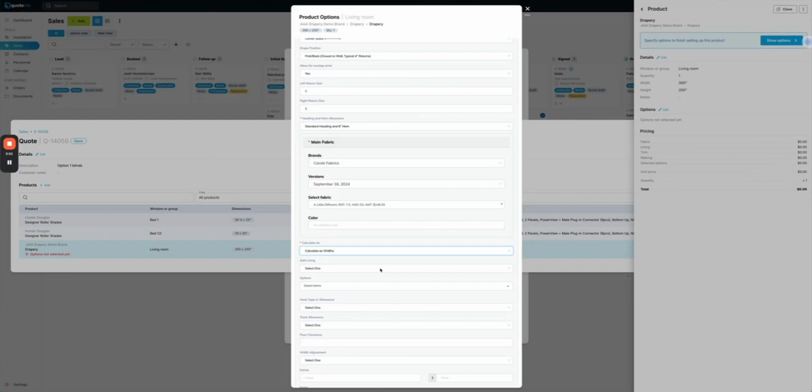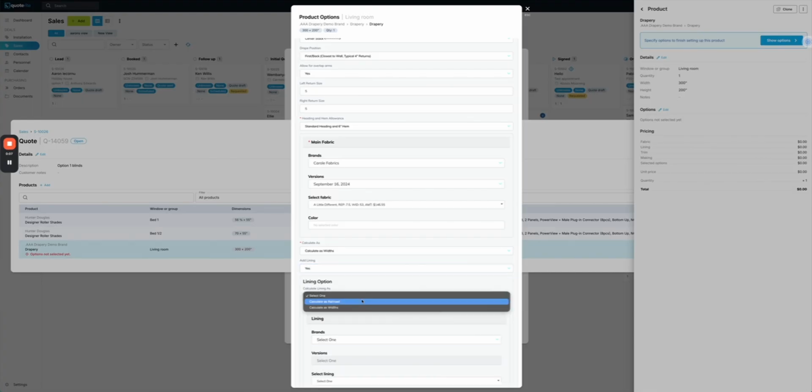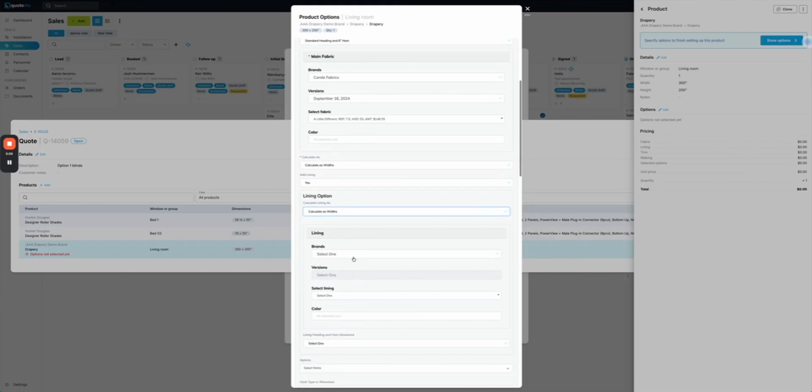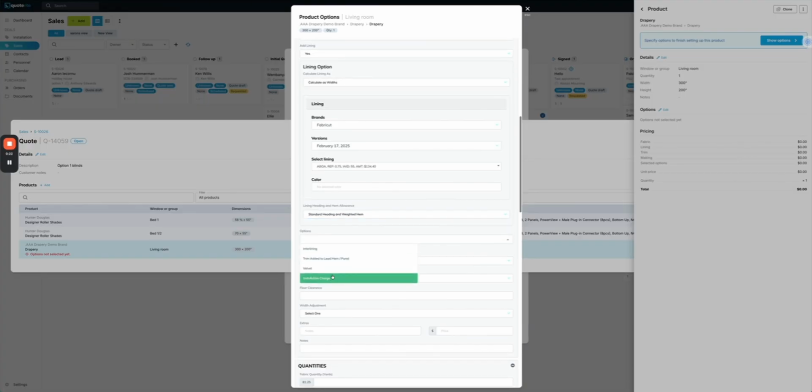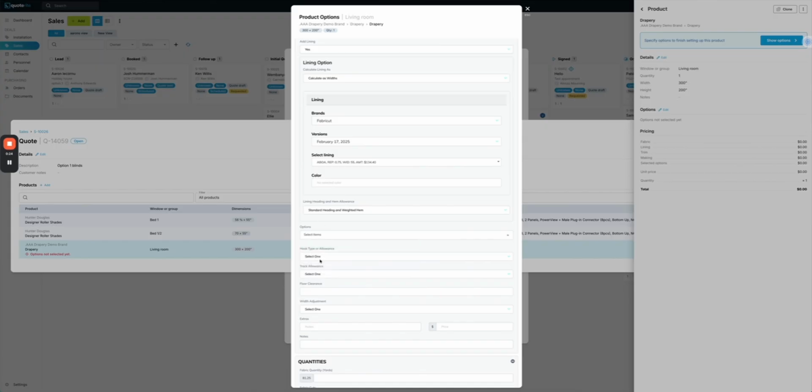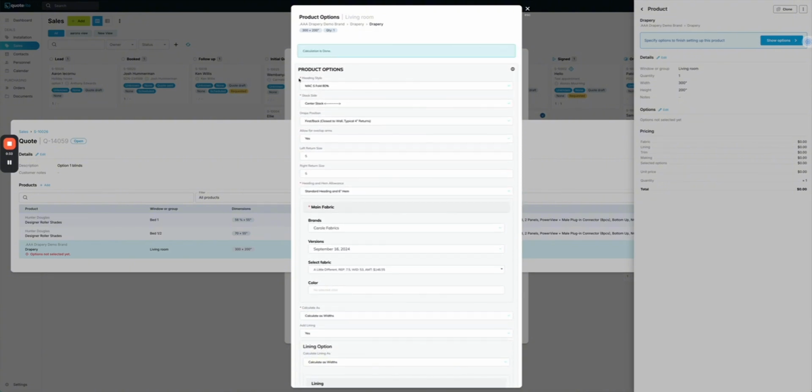We can then add linings to this, so we can select here to add a lining, how we want the lining calculated, perhaps the different brands of lining that we can use, obviously color, and then the lining, heading, and hem allowances. Options could be anything that you want to add to those products. We do have hook and hook type allowances, and again, the hook and hook type allowances and track allowances can all be tied to the various heading styles that you've got.